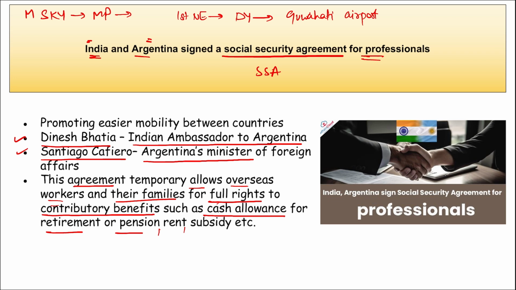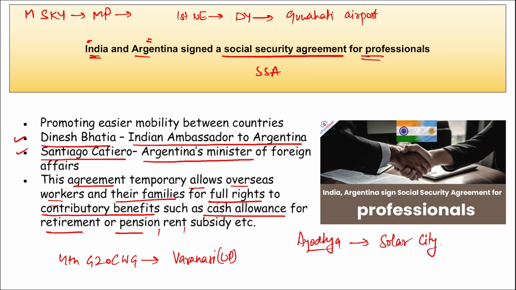Then where was the fourth edition of the G20 Culture Working Group meeting held? The fourth edition of the G20 Culture Working Group meeting was held in Varanasi, Uttar Pradesh. Next thing, remember in Uttar Pradesh only, Ayodhya will be built as your solar city, and in UP only the first ever MotoGP event, that is your bike racing, was held, and it was held where? At Gautam Buddha International Circuit, that is in Greater Noida, right?